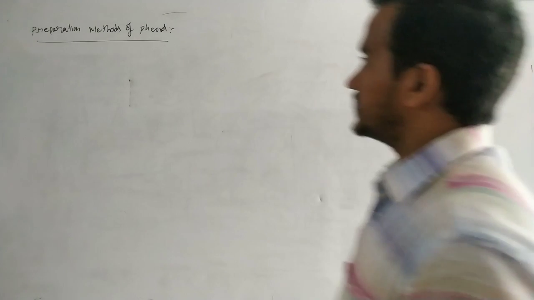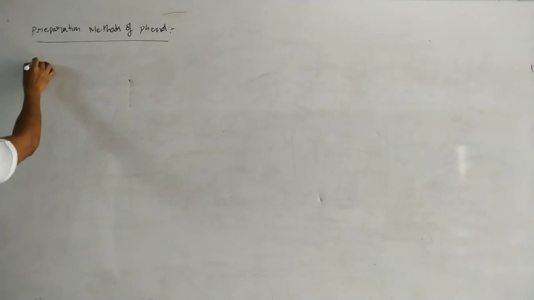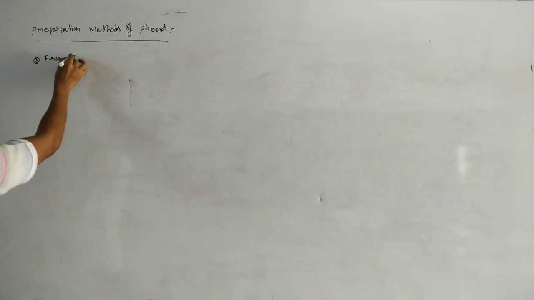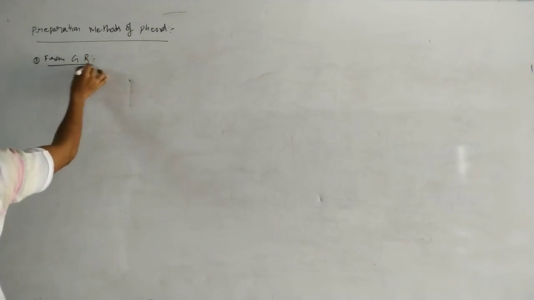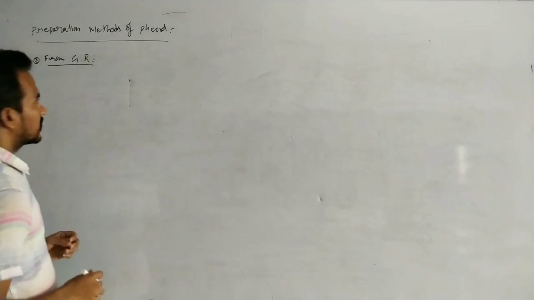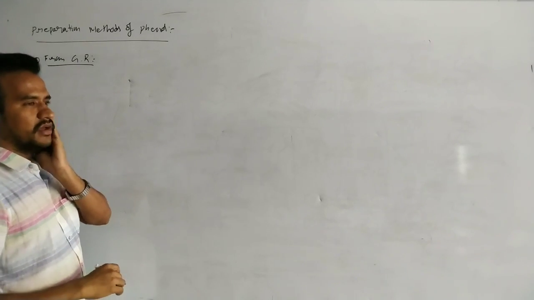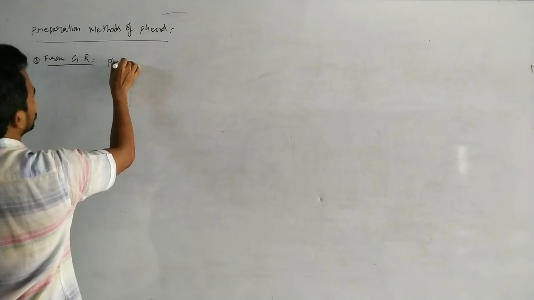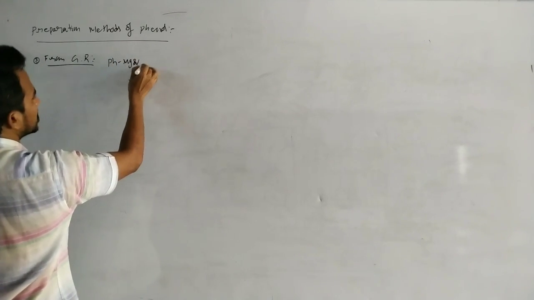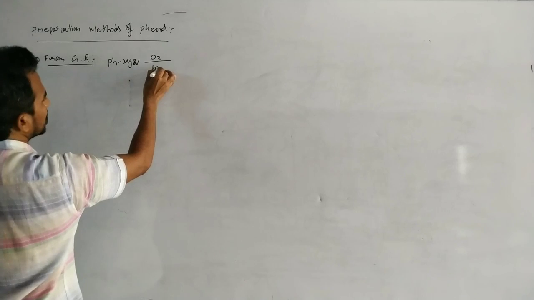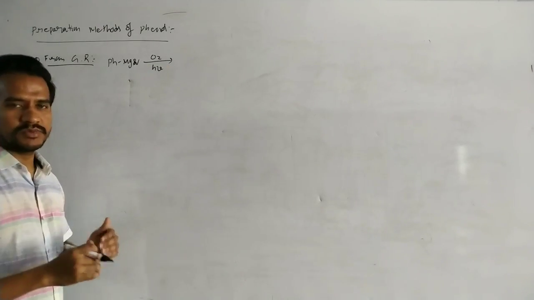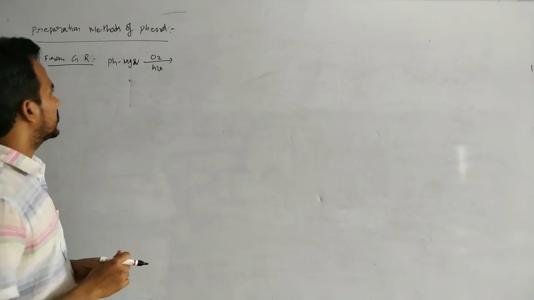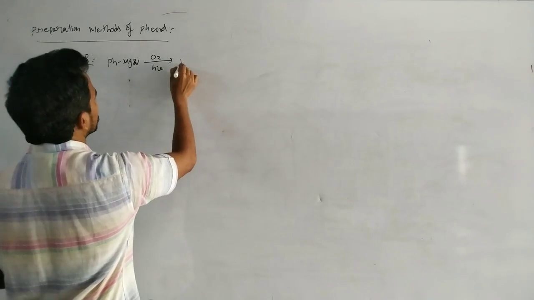Okay. So next, another preparation method for the phenol from the Grignard reagent. Okay. A third preparation method from Grignard reagent. So here already we discussed this reaction in Grignard reagent reactions. So generally here that phenyl magnesium bromide on treating with O2. Okay, that means here that phenyl magnesium bromide is oxidized with atmospheric oxygen.